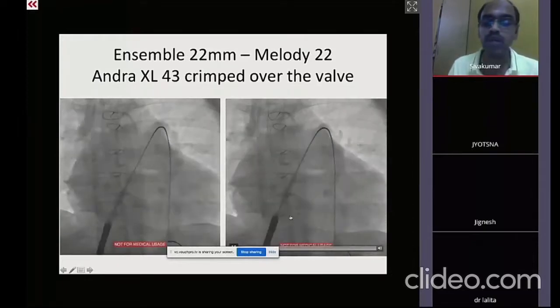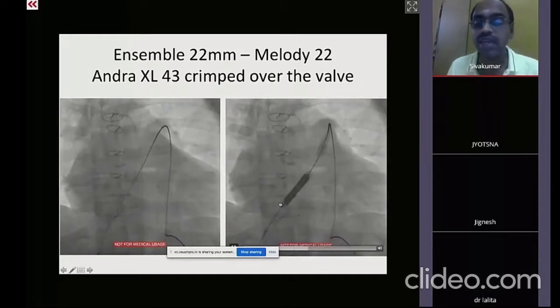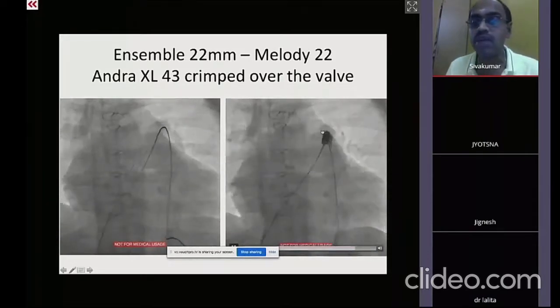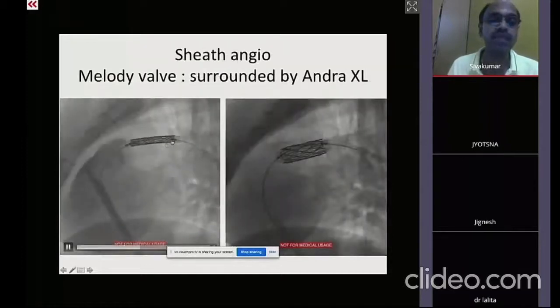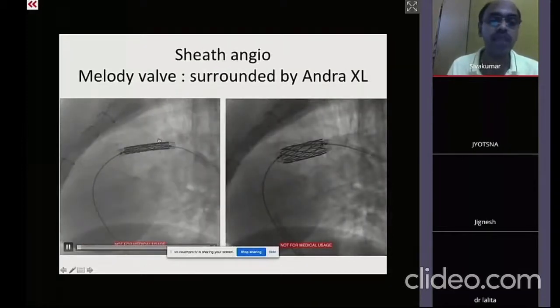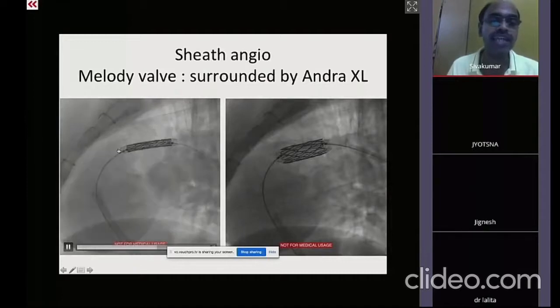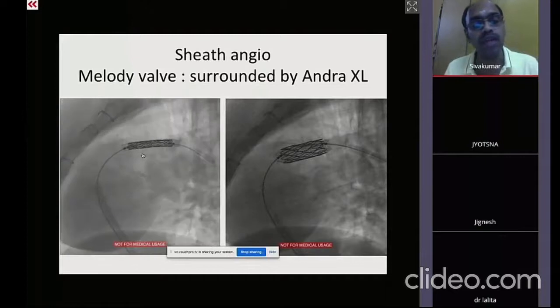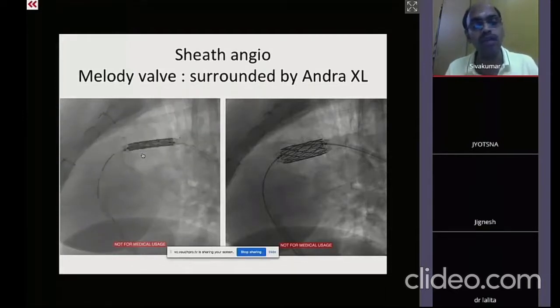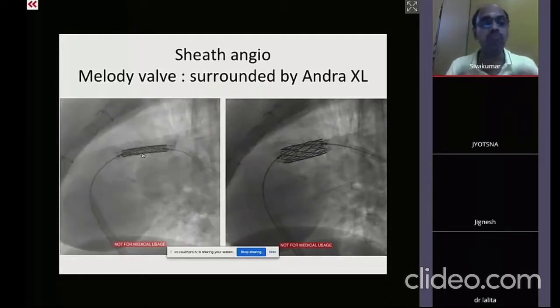So what you do is, you take the Melody valve, and on the top of the Melody valve, you have actually taken an Andra stent. I will show it on a lateral view. See, this is the Melody valve. The black one is the Melody valve. And what is protruding on either side is the Andra stent. So you have mounted the Melody valve on the balloon, and on the top of it an Andra stent. So both are going together.